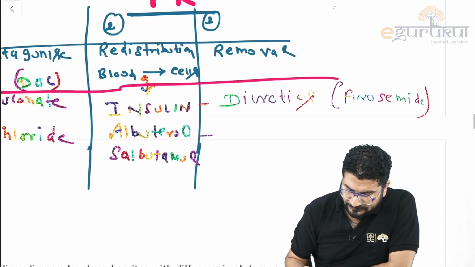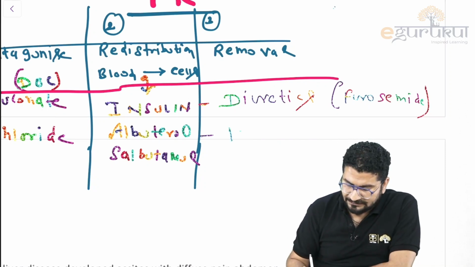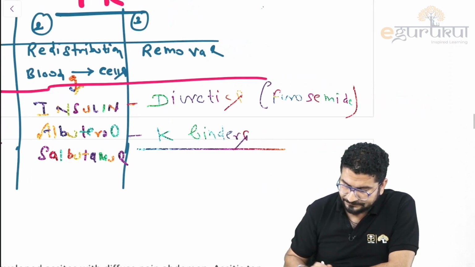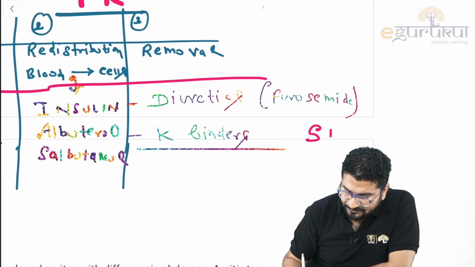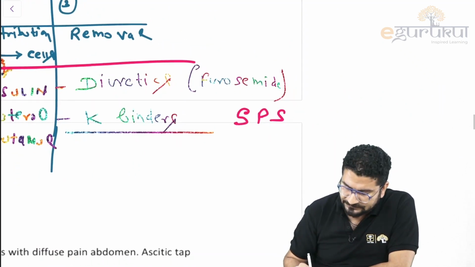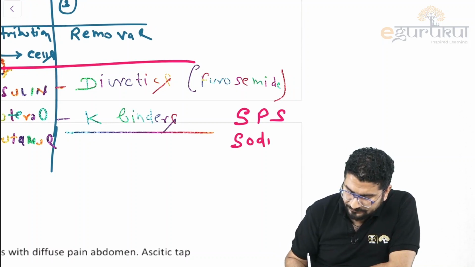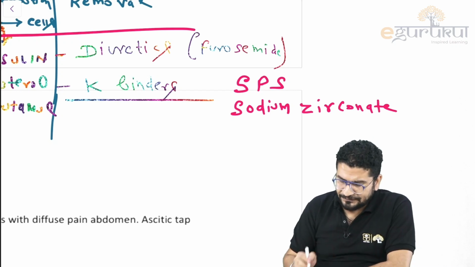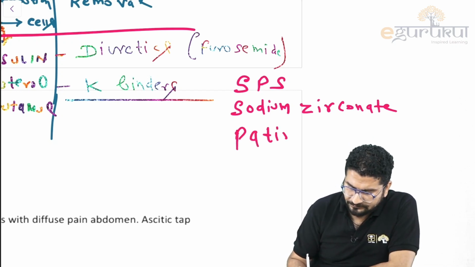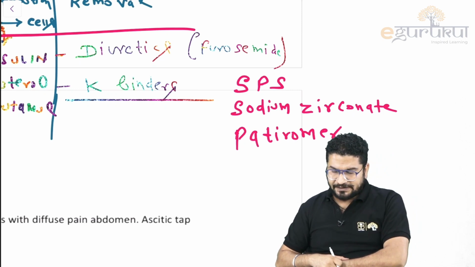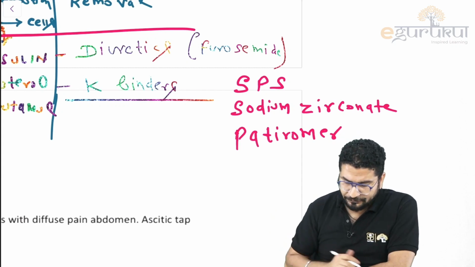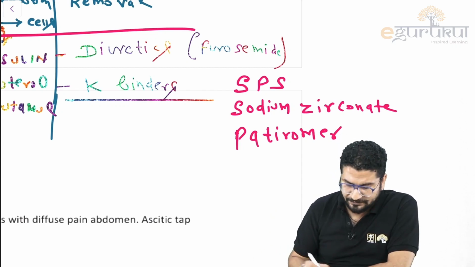Okay, you try diuretics, there is no improvement, then we can give something that can bind potassium. We call them K binders. We can use sodium polystyrene sulfonate, SPS. We can use sodium zirconate. We can use patiromer. Some of you are confusing between sevelamer and patiromer. Sevelamer is your phosphate binder. So we can use patiromer, sodium polystyrene sulfonate, sodium zirconate.